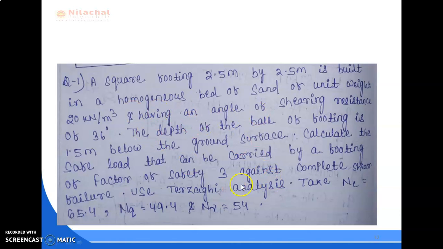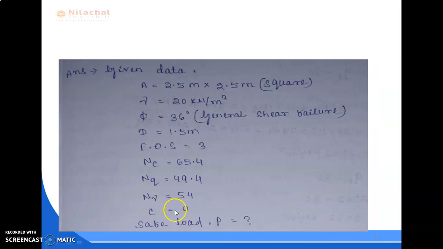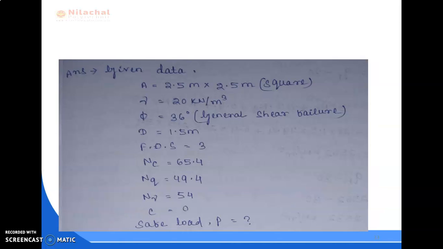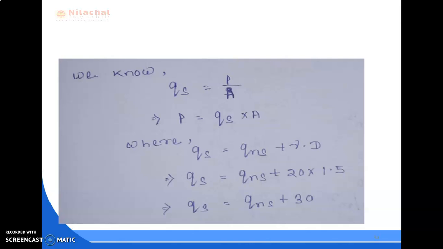It is not directly given that C equal to 0, but it is given that it is sand. So we know sand is a cohesionless soil, so obviously the C value is 0. As we know, QS, the safe bearing capacity, equal to P by A. To find out the safe load, P equal to QS into A, where QS is unknown but area is given.